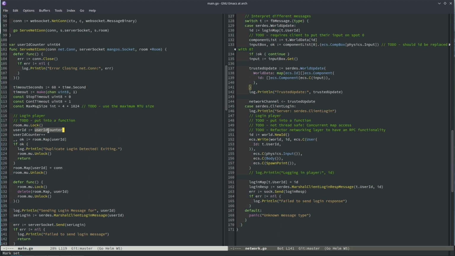I guess I don't know. Maybe there is a reason because I have multiple connections happening at once here. But a UUID is good because you have a very rare chance of collisions between the IDs. But I can just guarantee that I don't have a collision because I'm just gonna increment it. I'm gonna lock when someone logs in. I'm gonna get this thing, which is protected by this room lock, increment it, and then use that user ID.